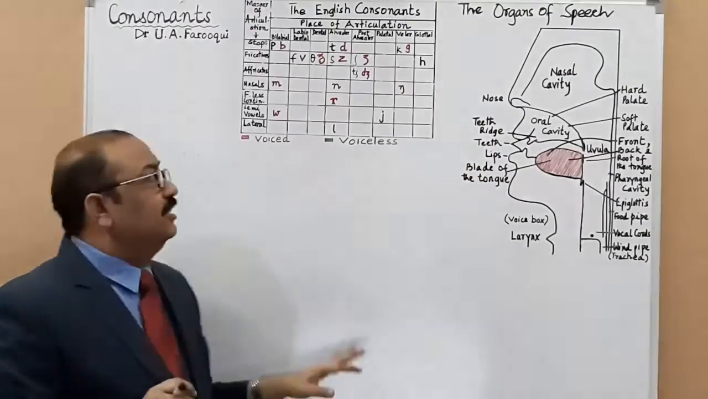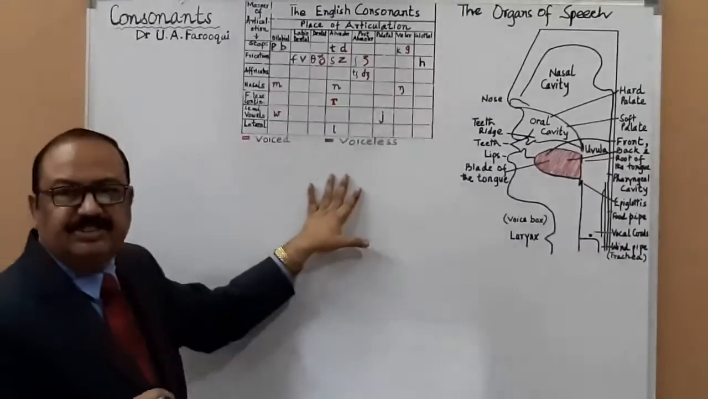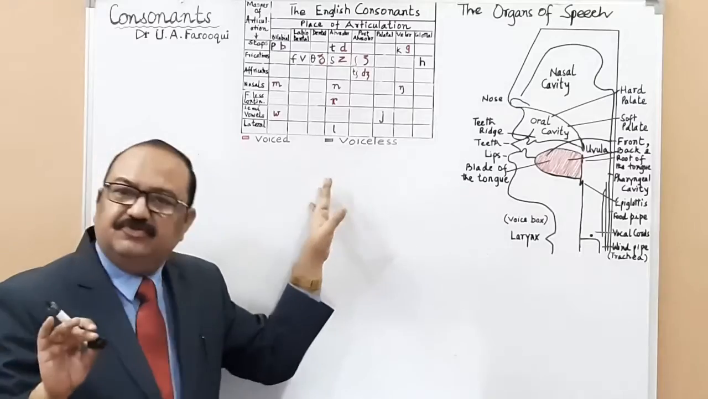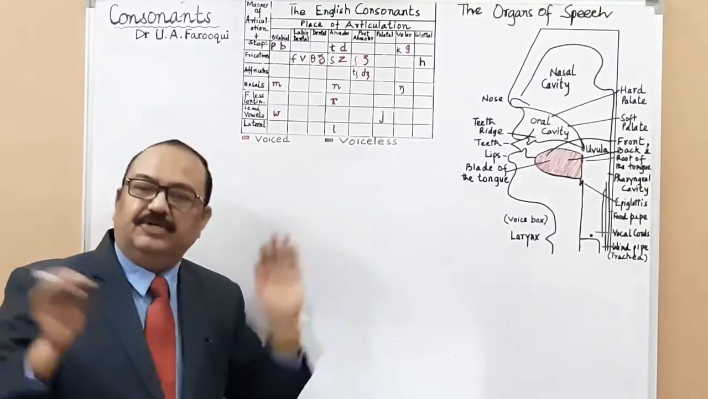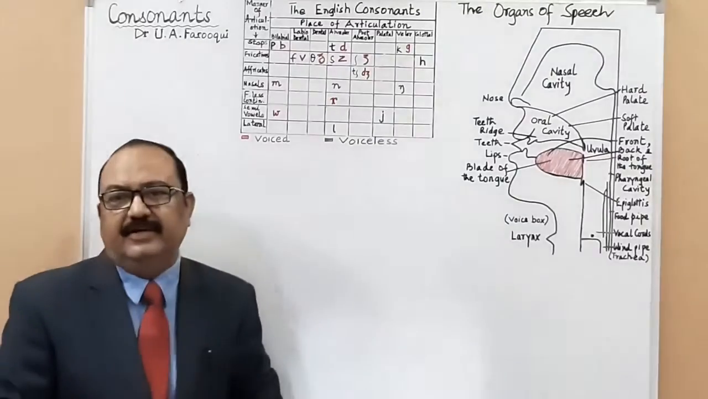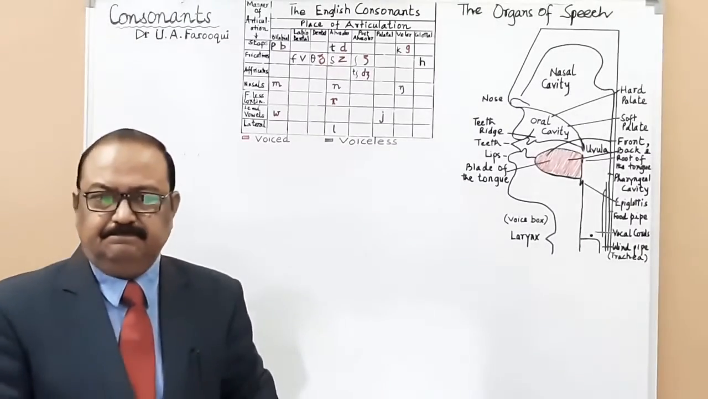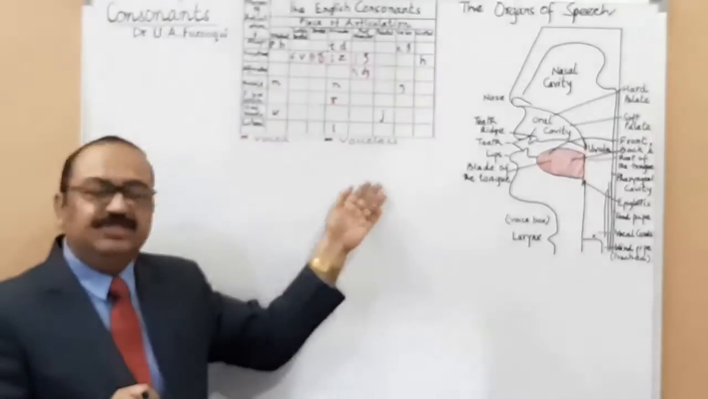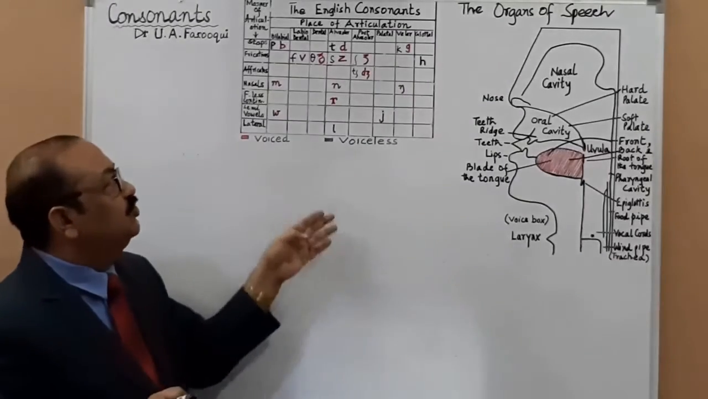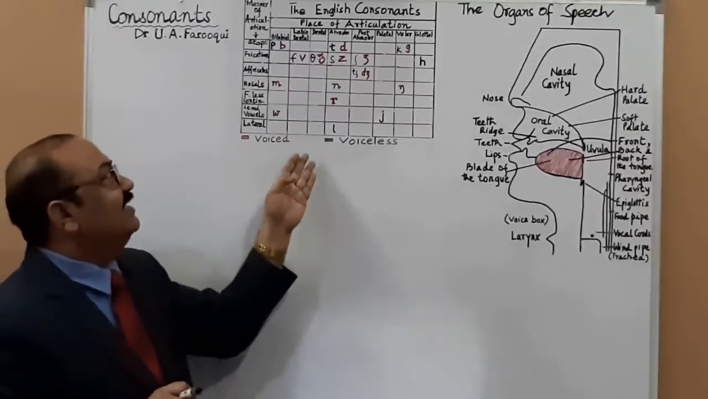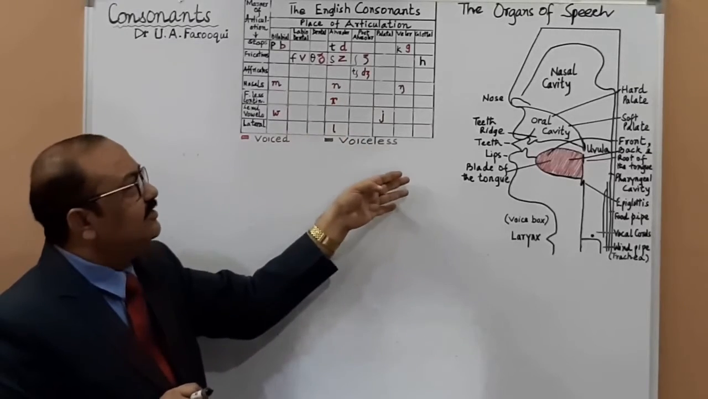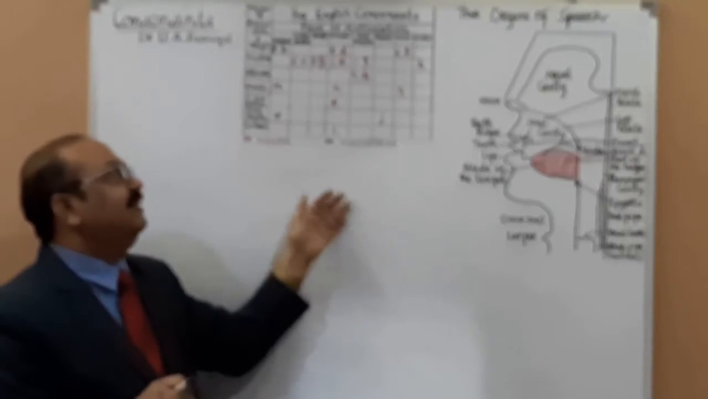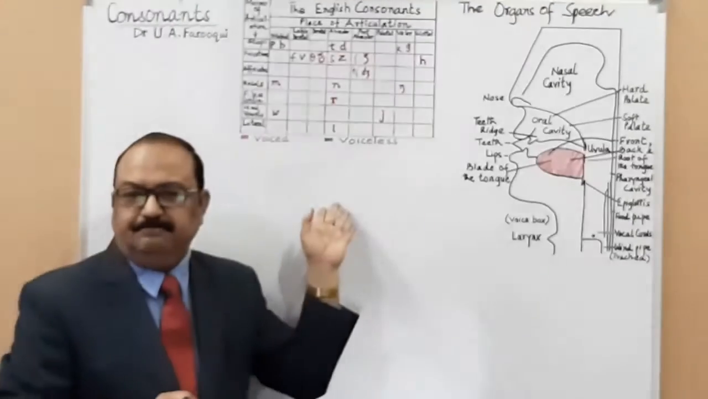Now let us try to understand this consonant chart. I hope you understood the difference between vowels and consonants? Yes, sir. You understood passive and active articulators also? Yes, sir. Now, it is not only conventional but also useful to understand English consonants, or consonants of any language for that matter, with the help of the chart.